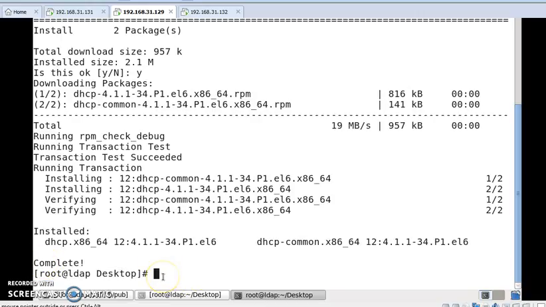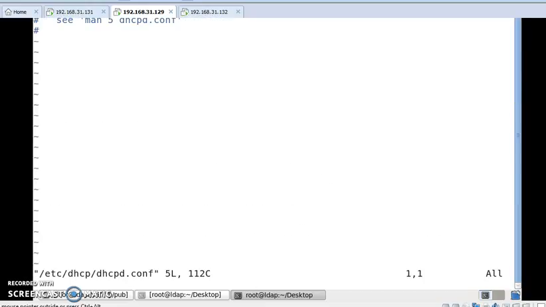Okay, now we'll configure the DHCP server. For configuration we'll use the Vim editor and open /etc/dhcpd.conf and press enter.